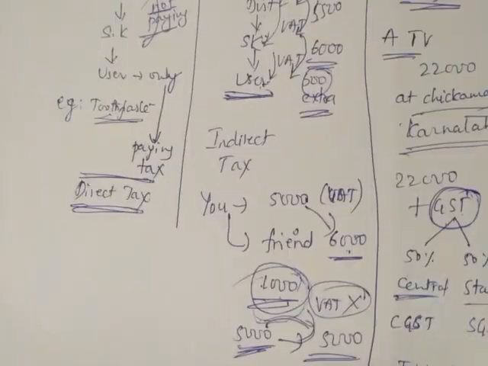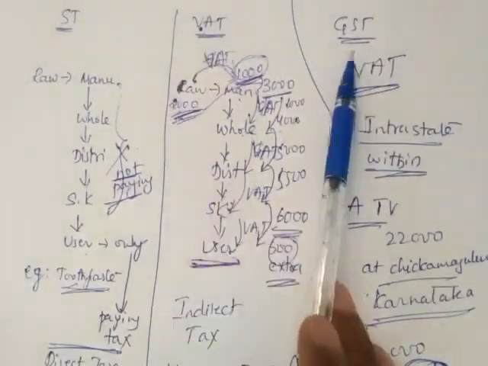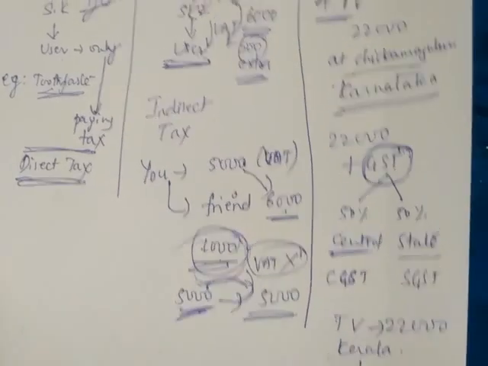So these are all the main differences between ST, VAT and GST. VAT and GST both are the same. Only interstate and intrastate, the differences you could see in this.